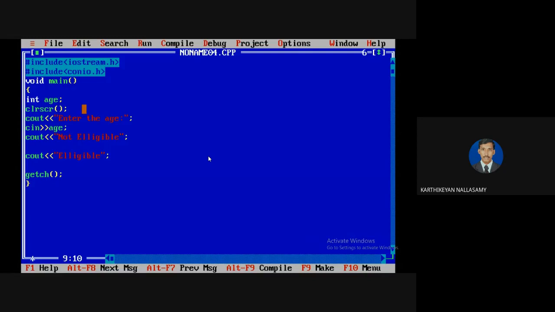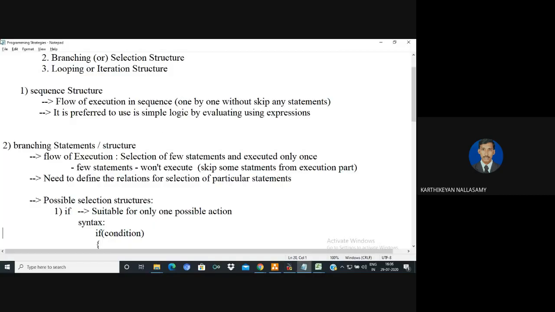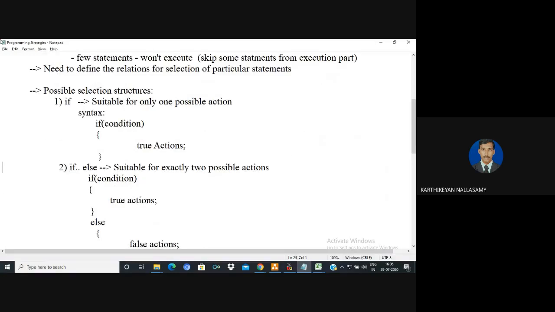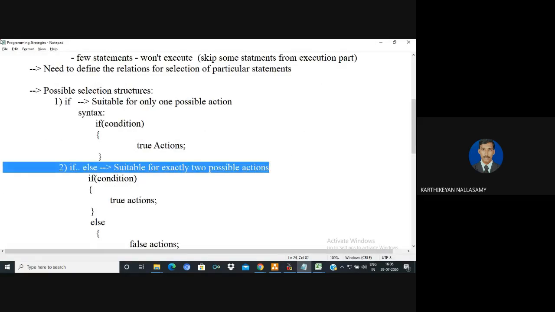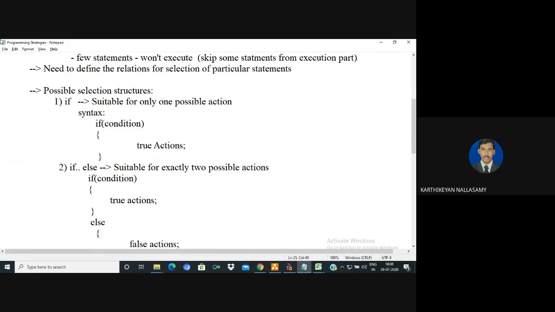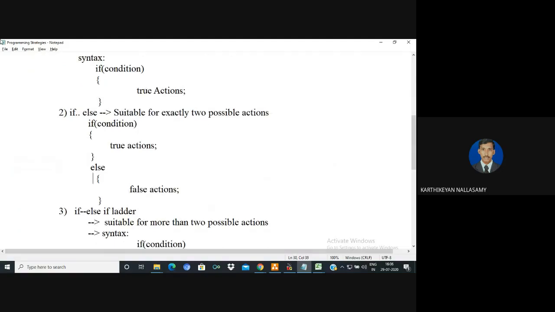Here you can check how many possible cases you have. Eligible is one case, and not eligible is another branch. So there are two possible cases, two possible actions, so we can go with the if else structure. Normally the if else syntax is: give a condition; if the condition is true, then what is the equivalent action for that, and else, what is the equivalent action. Always for else, no need to write a condition.